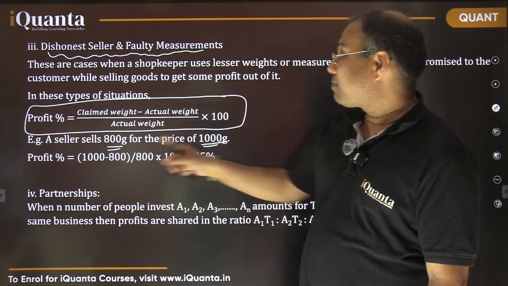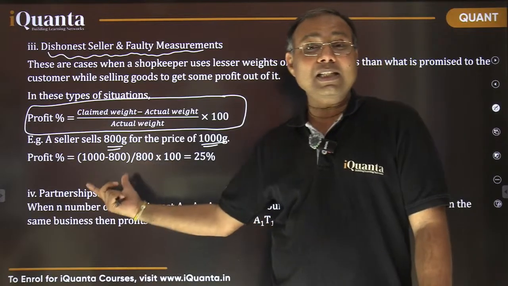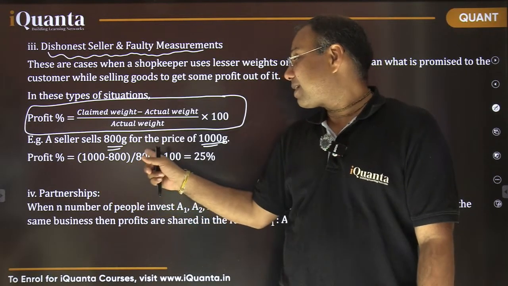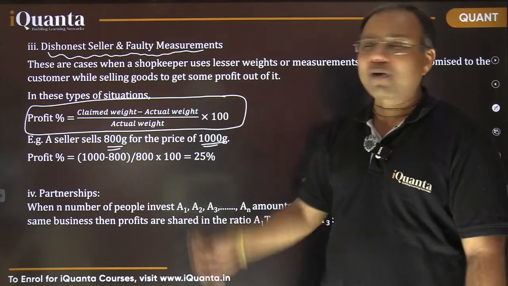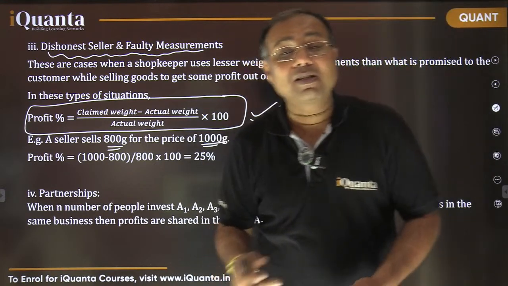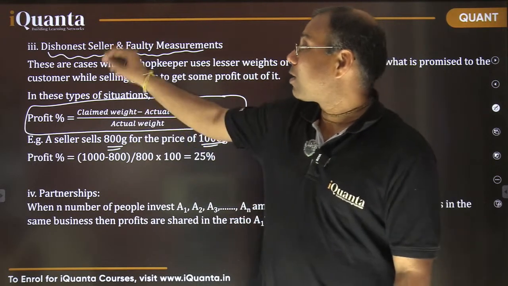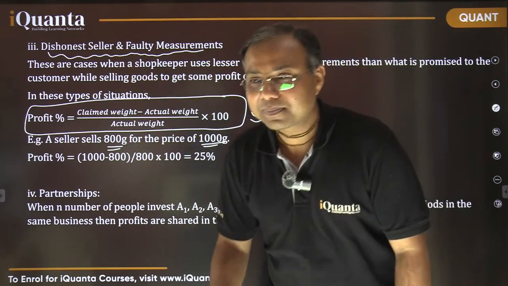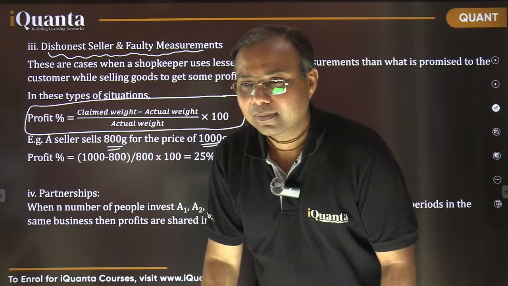So 1000 minus 800 out of 800, because he's giving quantities worth 800 gram only, into 100. So that will give you the profit percentage. So that is the best way to simplify, to find the profit percentage by a dishonest seller. I hope it is clear. Is it fine?